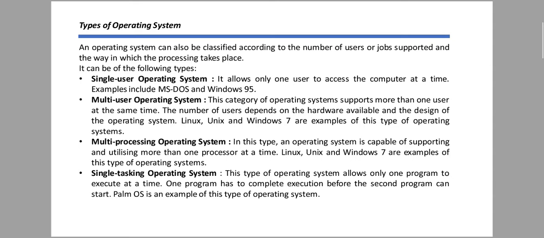Next is single tasking operating system. Single tasking means this type of operating system allows only one program to be executed at a time. That means when we work on MS Word, the operating system only allows us to work on a single program. That's why it's called single tasking operating system. Palm OS is an example of this type of operating system.